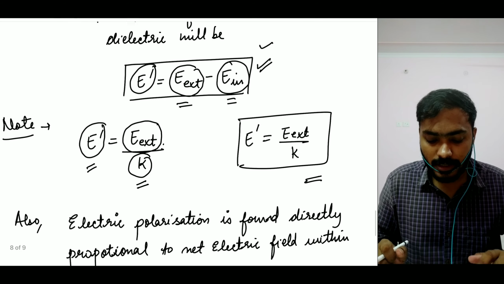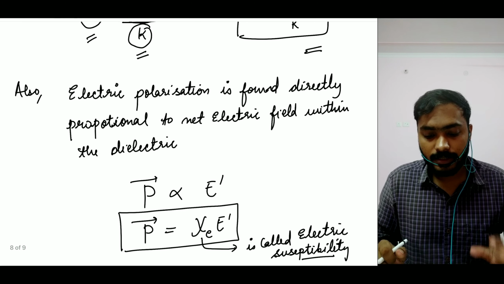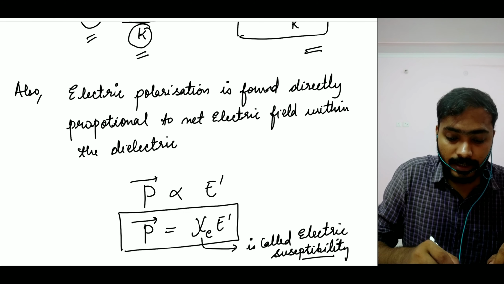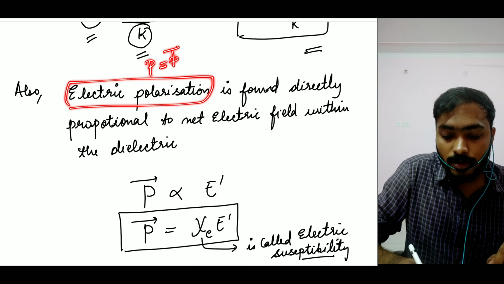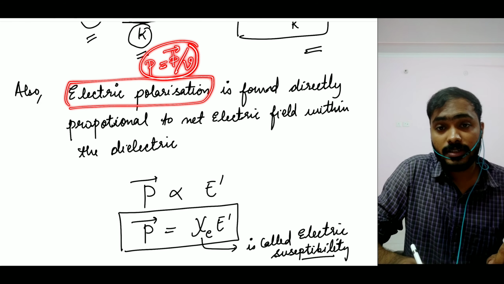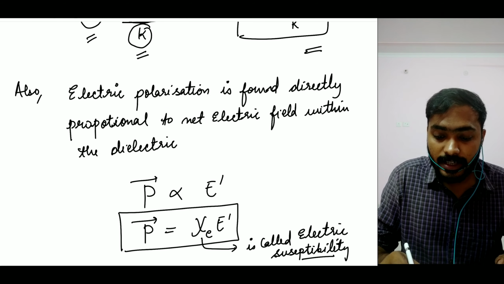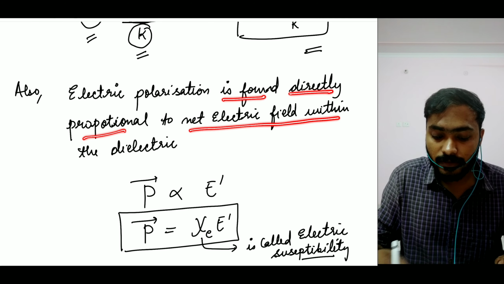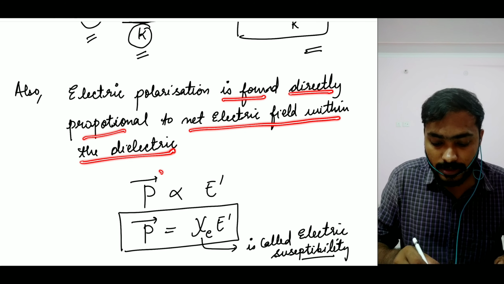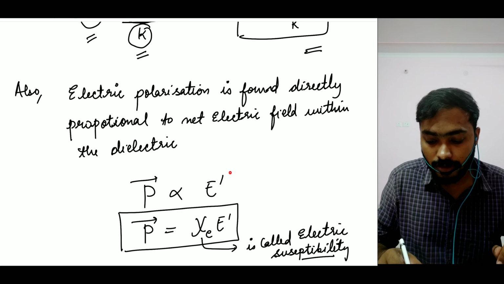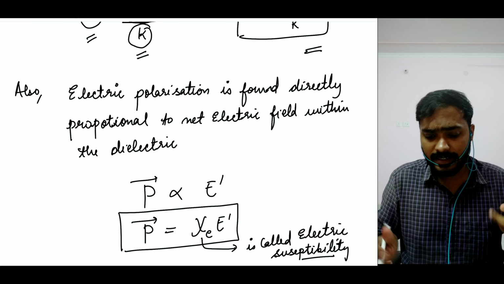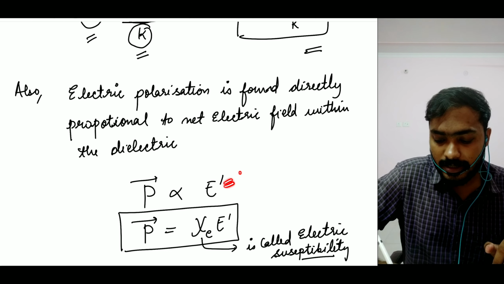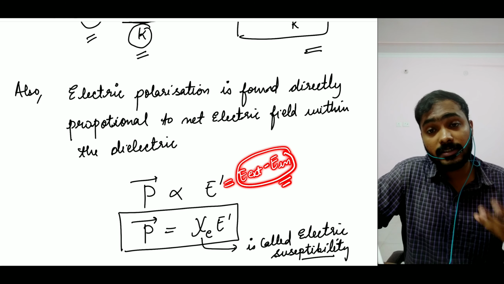Great, great. Now you have to understand, this is very interesting. The interesting thing is that your electric polarization, that is your capital P, which was defined as your dipole moment per unit volume, that means how much your material has been polarized, is found to be directly proportional to the net electric field within the dielectric. So this capital P is found to be directly proportional to your E dash. E dash is your electric field inside your dielectric, and that makes sense also, because E dash is simply given as E external minus E induced, right?